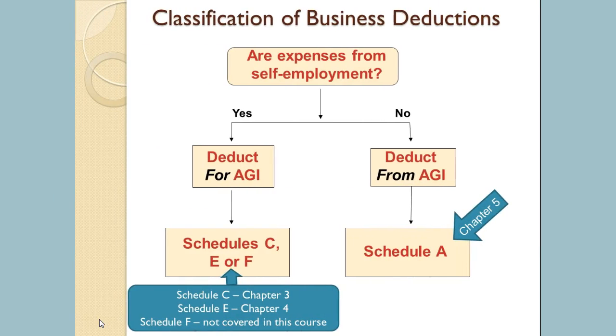Business expenses can be deducted in several places on the tax returns, depending on the type of business and/or employee. This flowchart shows where the different types of expenses will eventually show up on the tax returns. In Chapter 3, we will focus on business expenses for self-employed individuals. These expenses will all be reported on Schedule C, which you will complete next week. The rest of Chapter 3 reads like a laundry list of allowable deductions and rules. The rest of this video will explain some of the key provisions highlighted in this chapter.